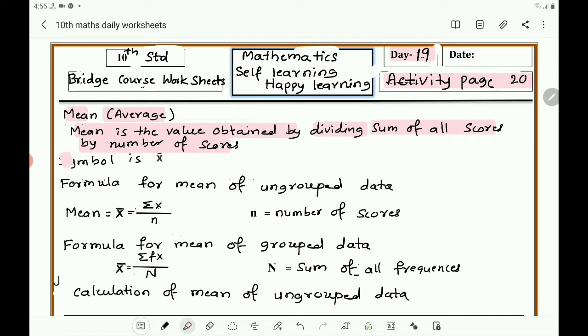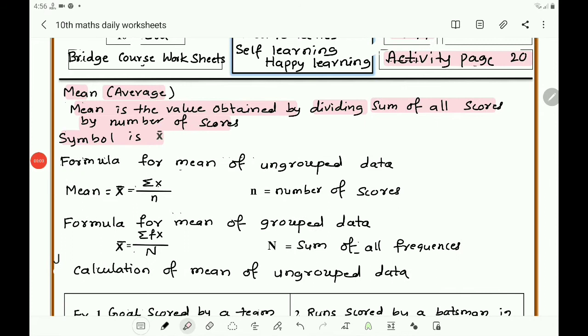What is the symbol for the mean? X bar. Formula for mean of ungrouped data. The formula to find the mean of ungrouped data is x bar equals sigma x by n. Here what is sigma x? Sigma x is the sum of all scores. And what is n? N is the number of scores.